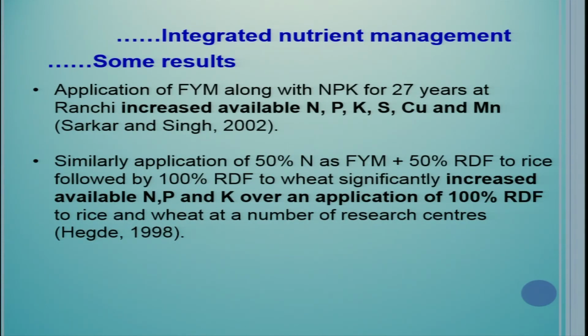Application of FYM along with NPK for 27 years at Ranchi increased available NPK, sulfur, copper and manganese. Similarly, application of 50% nitrogen as FYM plus 50% RDF to rice followed by 100% RDF to wheat significantly increased available N, P and K over an application of 100% RDF to rice and wheat at a number of research centers.